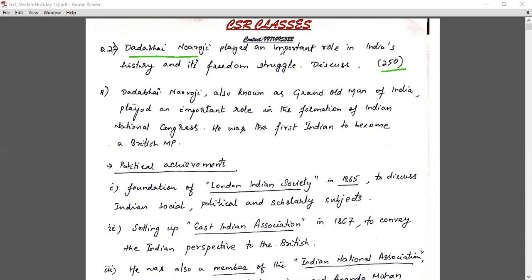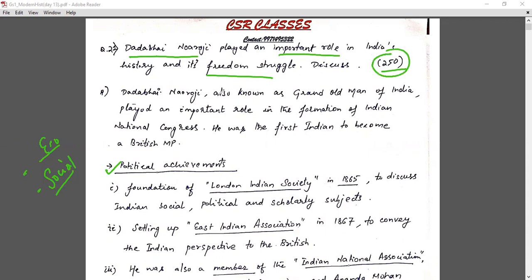Here it's asking about the important role in history and freedom struggle, so we have to give the achievements. When Dadabhai Naoroji comes, we can fragment into political achievements, economic achievements, and social achievements. In these three sections we need to have some content so that we can cater to the stipulation of 250 words.